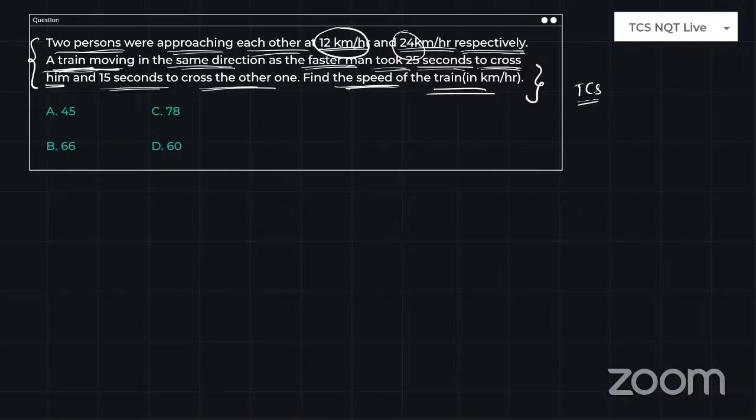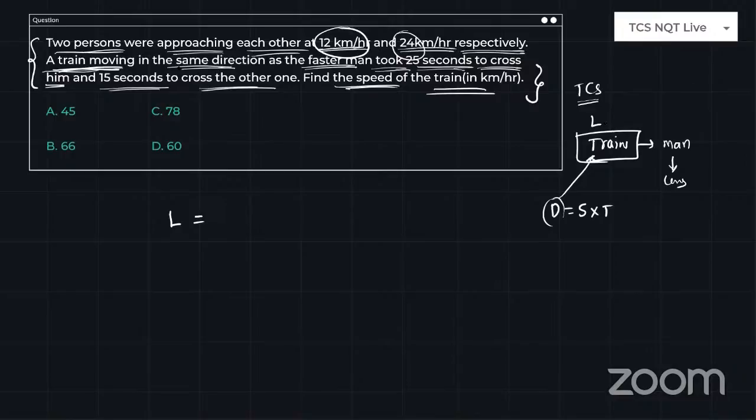So when a train crosses a person, for example a man, the man will have no length. So distance is equal to speed into time, and in place of distance you have to always take the train length. I have assumed the train length is L. So the total distance traveled by the train is equal to the length of the train.